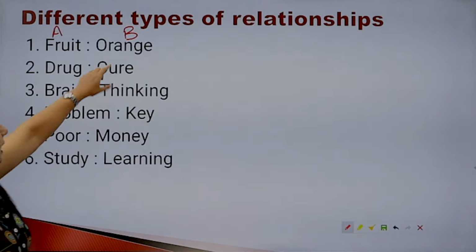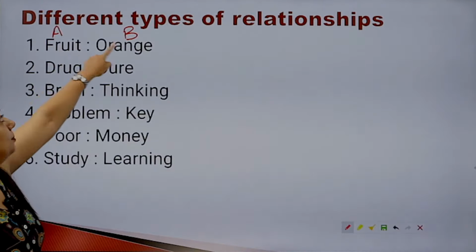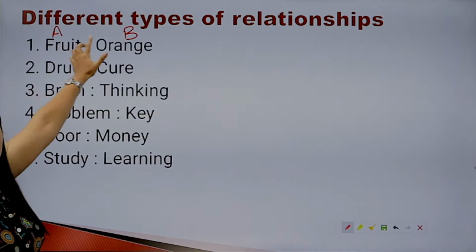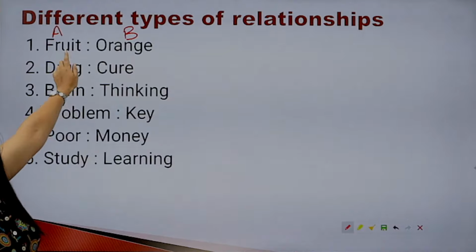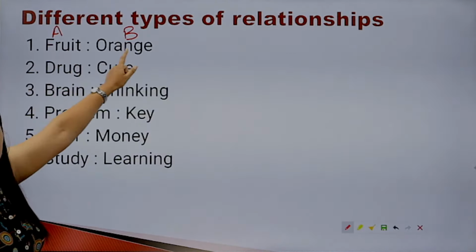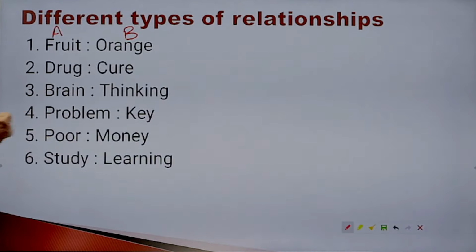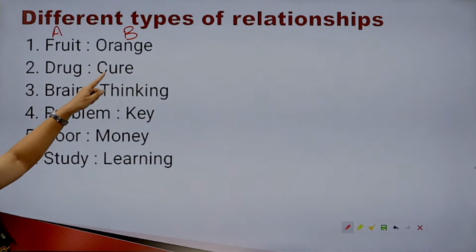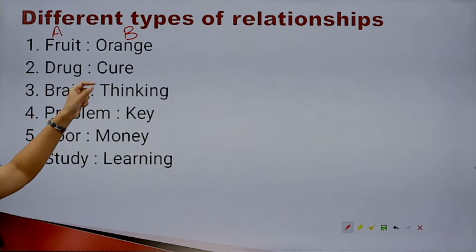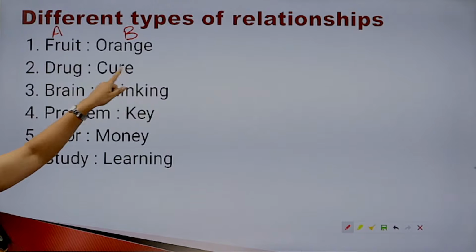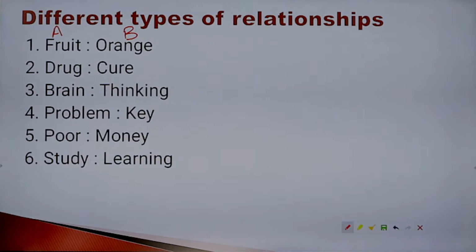You should say that B is a part of A or B is a type of A, and this order should be same. You cannot say A is a type of B. अगर आपको options में suppose दिया है, okay, let's say potato and vegetable, तो उसमें order क्या हो गया है? Opposite हो गया है. It should be vegetable and potato, not vice versa, right? So the order should be same.